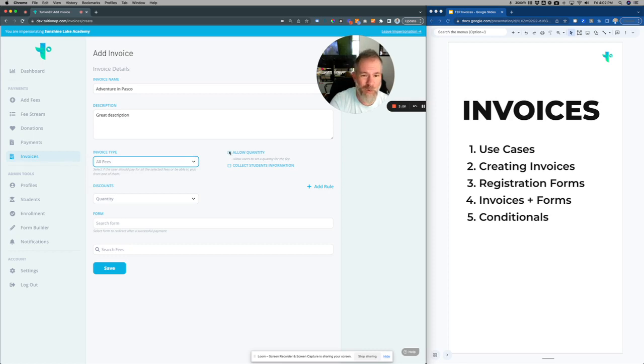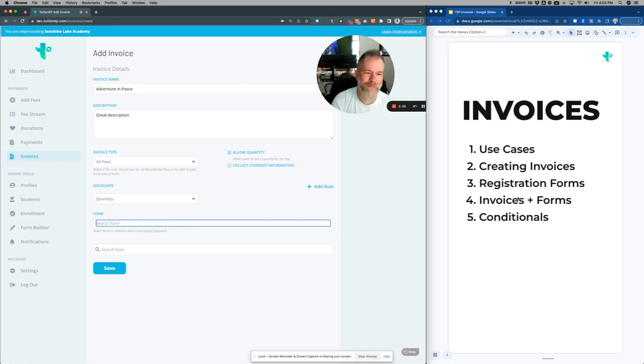You can also add quantity. I'm actually going to check that, for fun. Collect student information. So if you have a whole bunch of students that are going, you can collect their information. You can also add in discounts. I'm not going to get into the discounts too much because it gets a little bit crazy, but you can add in an early bird sign up. If they sign up 3 kids, it's a discount, or if they have 3 members and you want to have a discount for that, that's fine too.